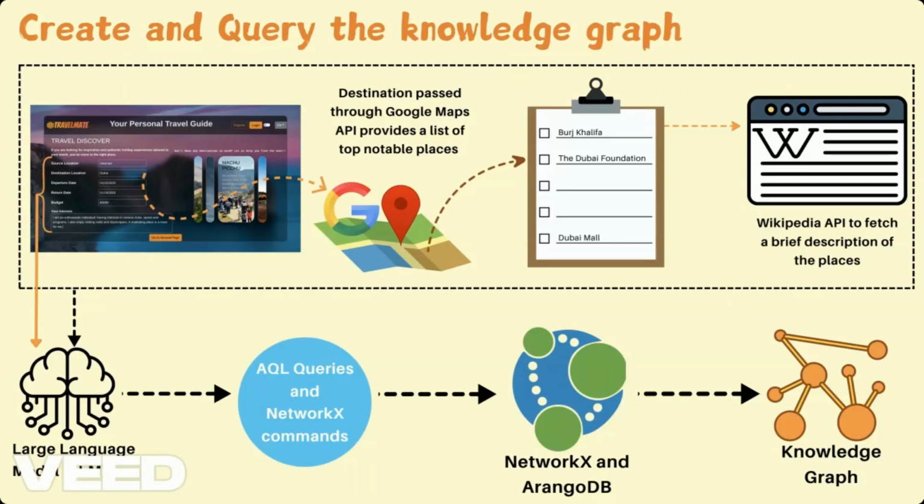So now talking about creating and querying the knowledge graph. This is the front end that we can see over here. And as I talked about, the destination is passed through the Google Maps API and provides a list of the top notable places. After this, it is then sent to the Wikipedia APIs to fetch a brief description of the places. After getting all this information, we pass it to a large language model to generate the queries and NetworkX commands. These are then fed into NetworkX to create a graph database that we use as a knowledge graph.